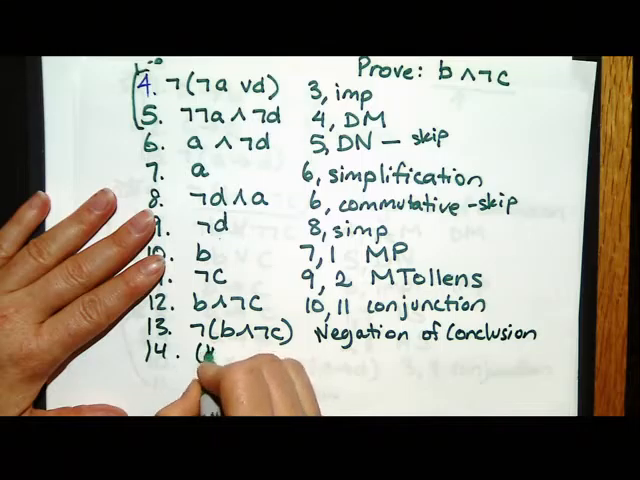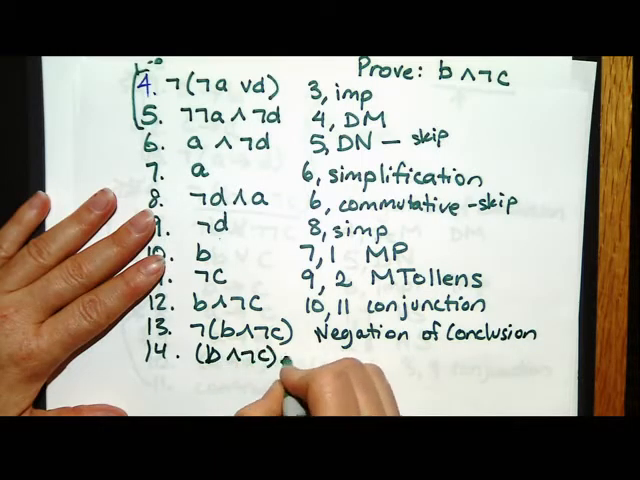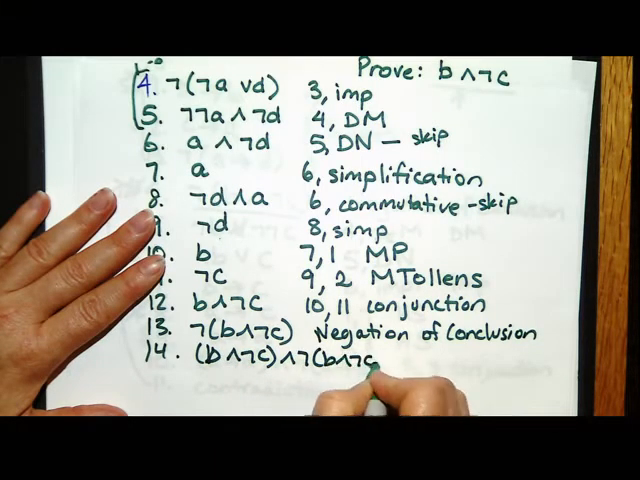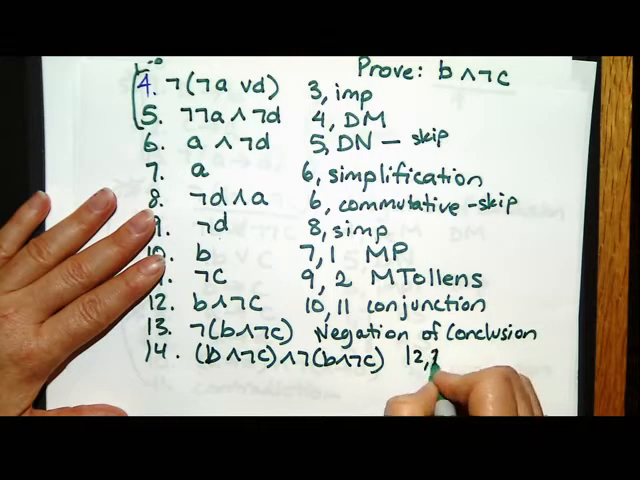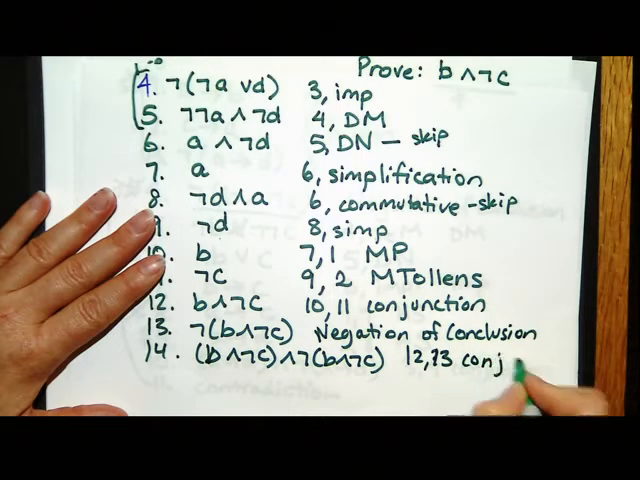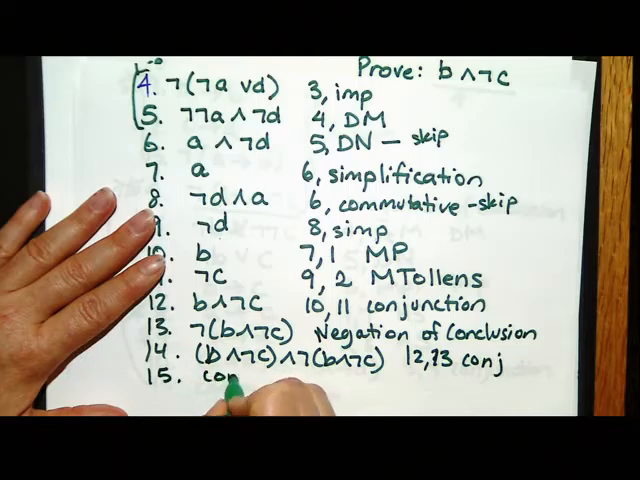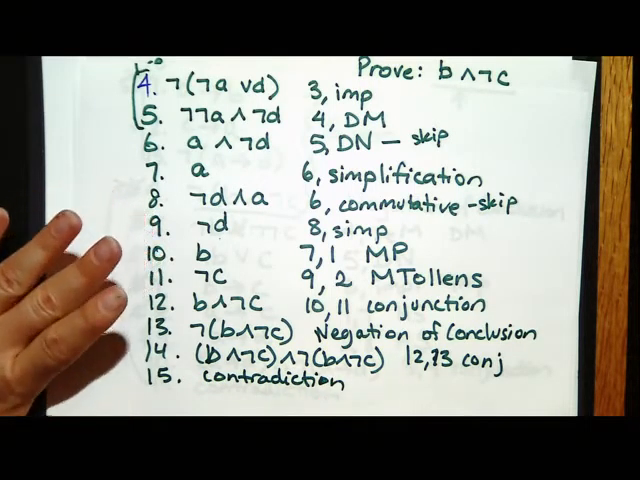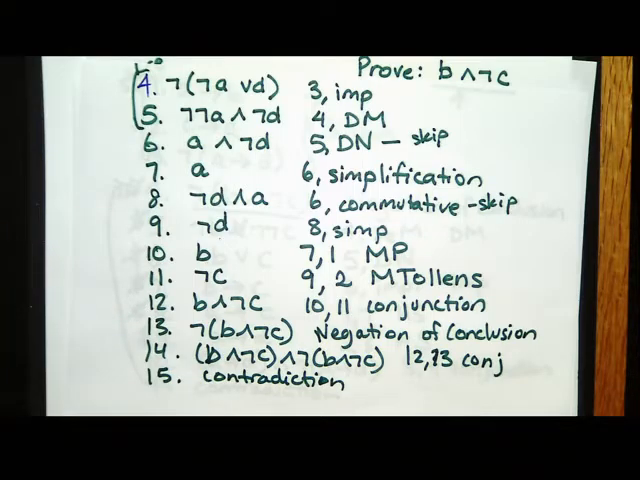(14) B and not C, and not the quantity B and not C. That's from 12 and 13 and conjunction, and 15 is a contradiction. Yay! So Dr. Barnes said I had to do a proof by contradiction. I did a direct proof, and I put the stuff for contradiction on the bottom. So for the three of you who like direct proof better, here you go.